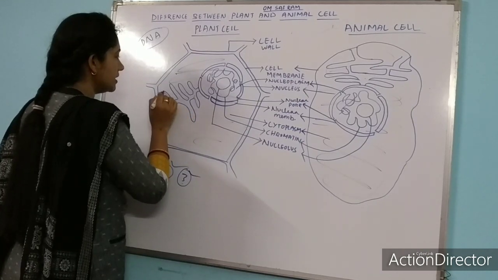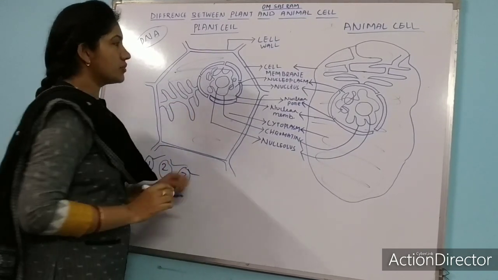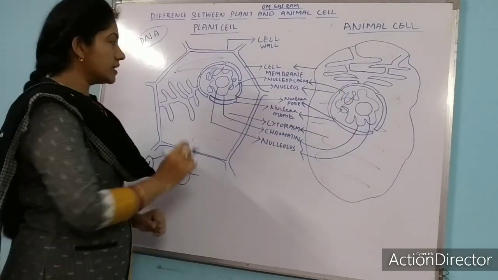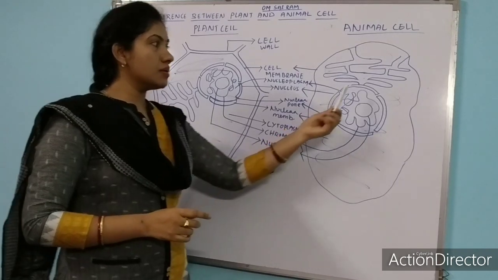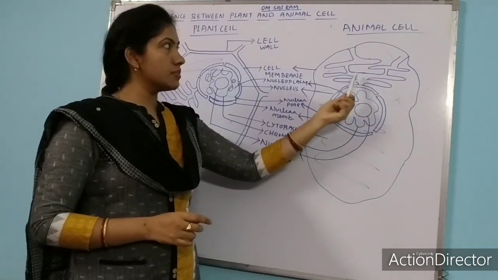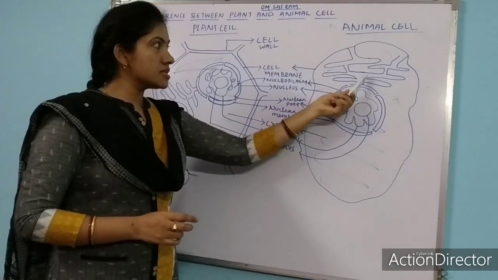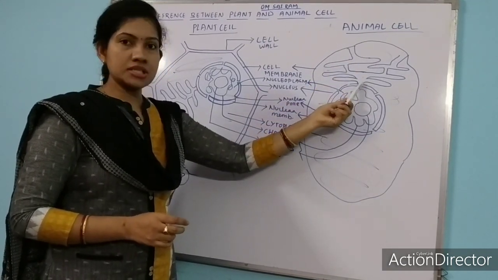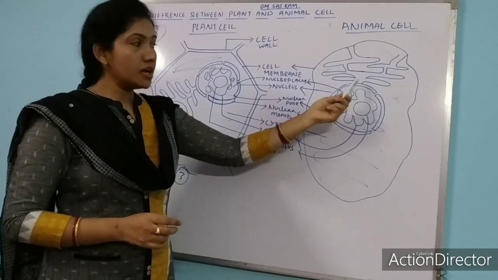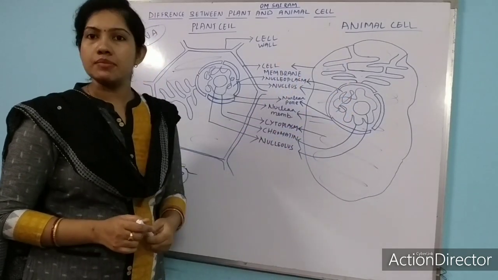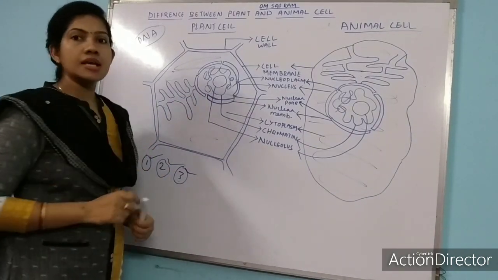You can find here the endoplasmic reticulum starts from the nuclear membrane and it extends up to the cell membrane. Endoplasmic reticulum starts from the nuclear membrane and it ends with the cell membrane. In the animal cell it starts from the nuclear membrane and ends with the cell membrane, and in the plant cell also it starts with the nuclear membrane and ends with the cell membrane.